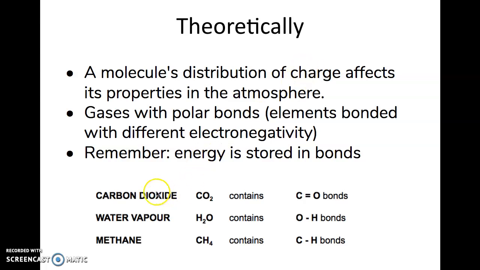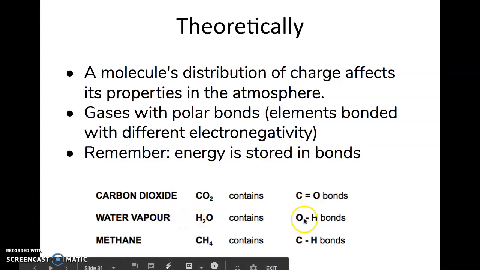So if we look at carbon dioxide, which is a greenhouse gas, it is a greenhouse gas because of this carbon-oxygen bond. Water is a greenhouse gas because of this oxygen-hydrogen bond. Again, uneven share of electrons. Methane is a greenhouse gas because carbon is bonded to hydrogen. Hydrogen is way weaker than carbon, so again it creates an imbalance.